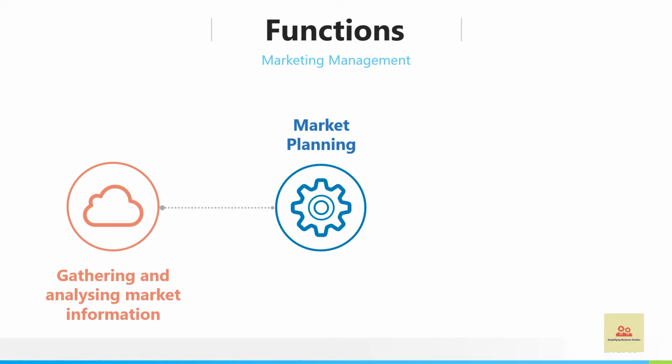They have to plan to increase maybe the production or sale, or what tools will be used for promotion. So all these things require a lot of planning, and it is a very important function of marketing management.